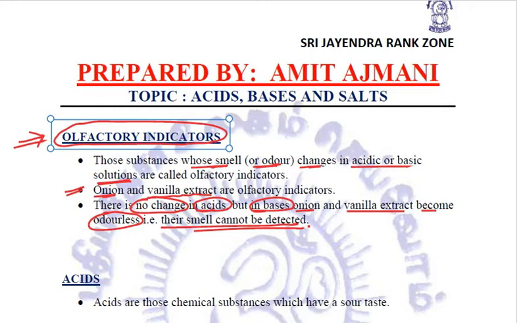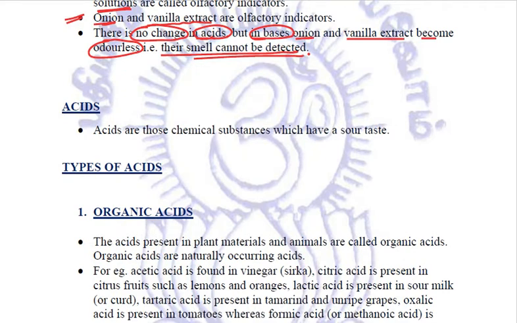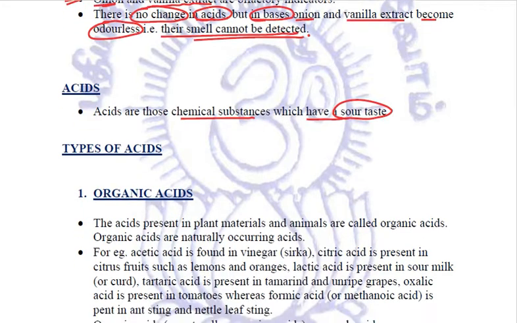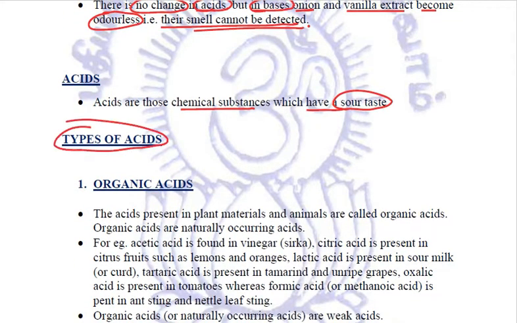Now, after studying about these indicators, let us come to acids. The actual chapter, acids, bases, and salts. First of all, we'll be studying in depth about acids. What are acids? These are the chemical substances which have a sour taste. Correct? There are a few other properties also which we'll be studying one by one. Now, what are the various types of acids? We need to know the various types of acids.